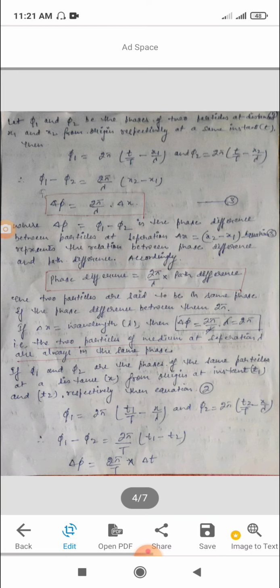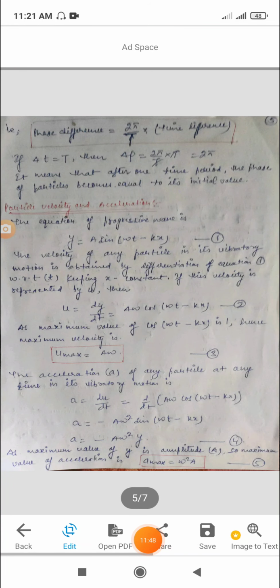Then phase difference is equal to 2π/T times the time difference, where Δφ is the phase difference and t2 − t1 is equal to Δt, the time difference. If Δt is equal to capital T, then Δφ is equal to (2π/T) × T, and this is 2π, which means that after one time period the phase of the particle becomes equal to its initial value.